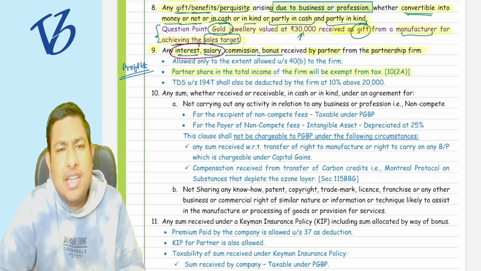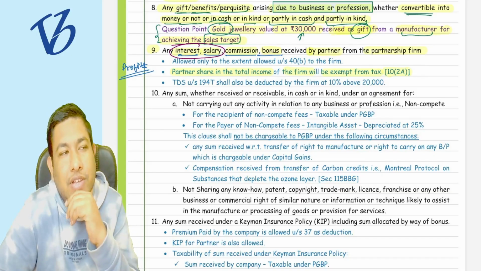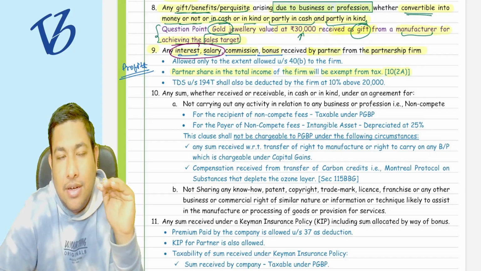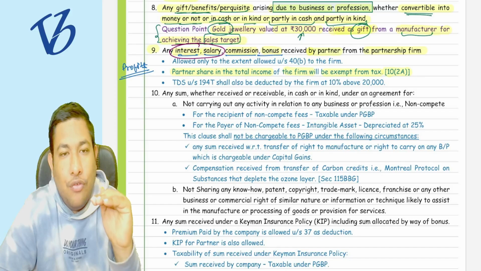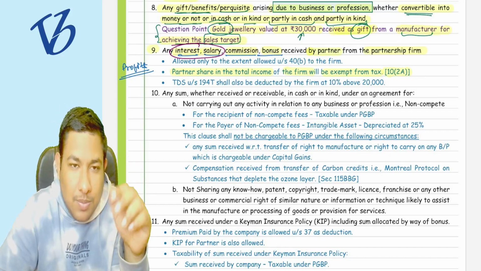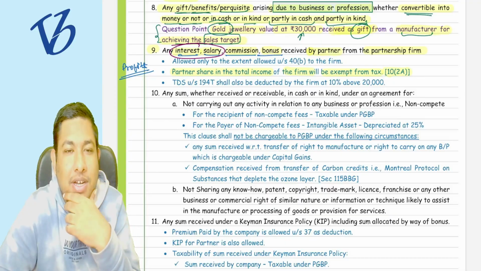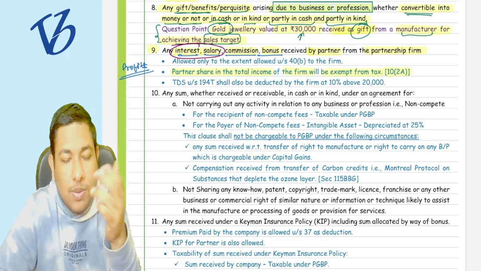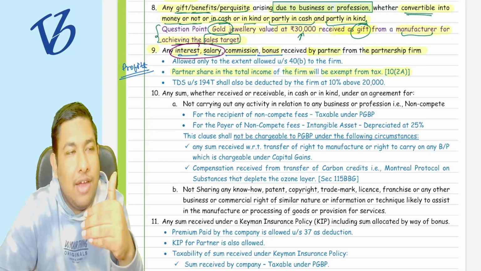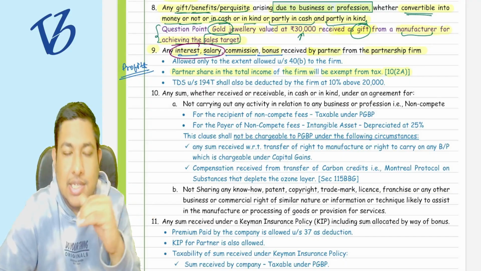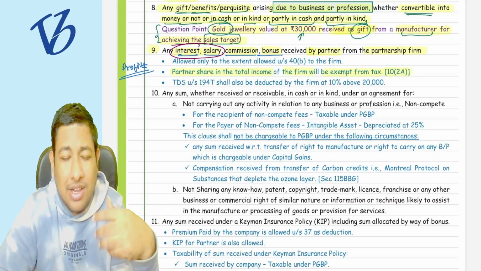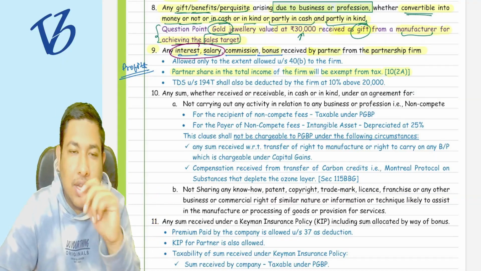salaries. Interest and salaries, we have just studied in CA Intermediate. Then there is a section which puts a restriction on the interest and salary of a partner, that you cannot pay more than 12% simple interest to the partner. You cannot pay more than that. We have also studied a restriction on the salary, that up to this you can pay this, up to this you can pay this, based on the book profit. So what are these things?